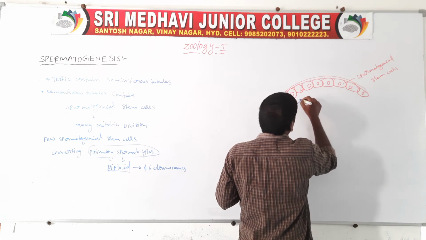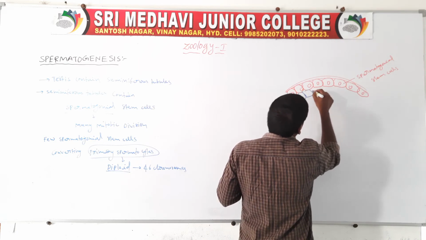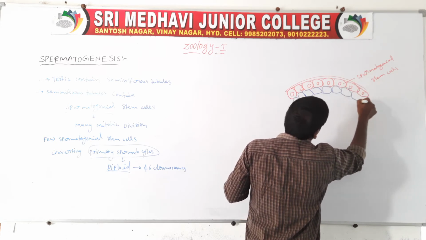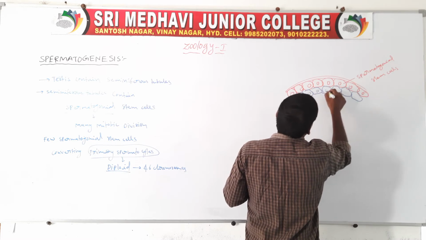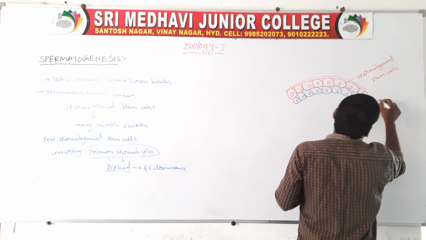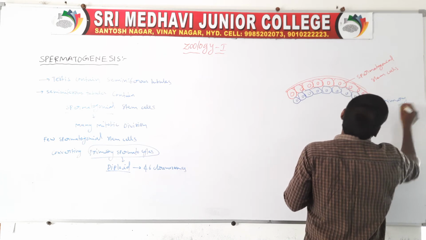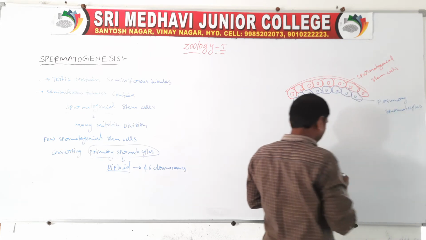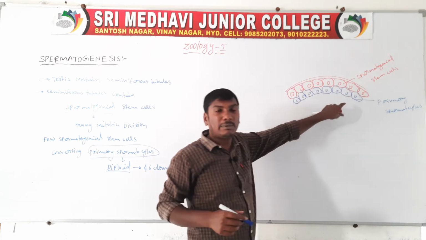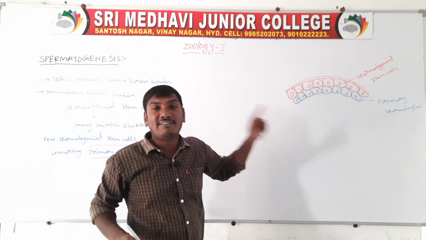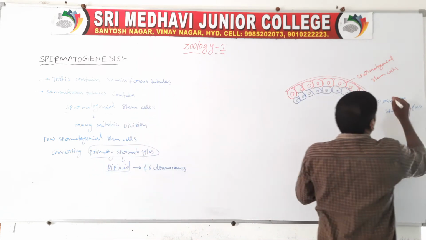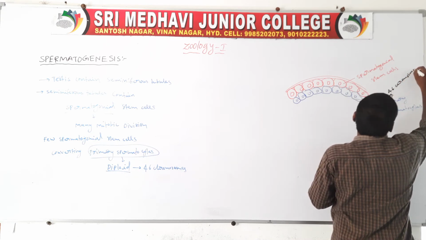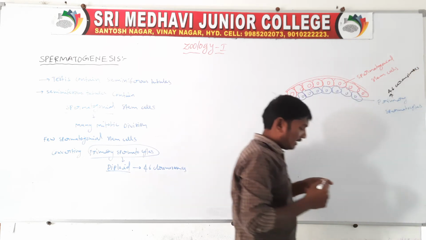They convert to the primary spermatocytes. So these are the primary spermatocytes. These primary spermatocytes are diploid, meaning they contain 46 chromosomes.